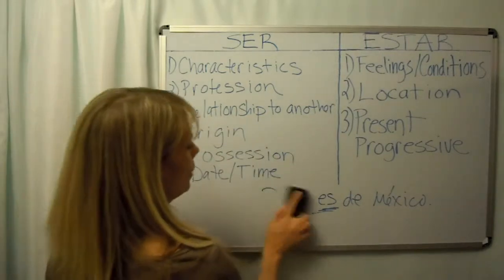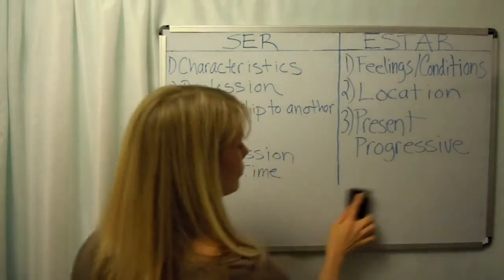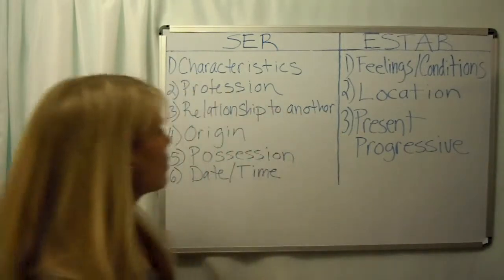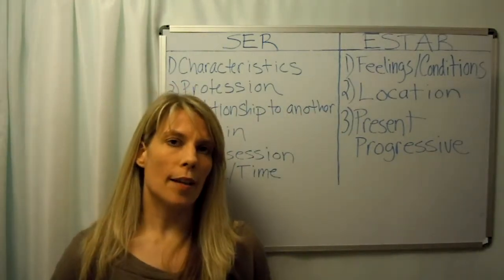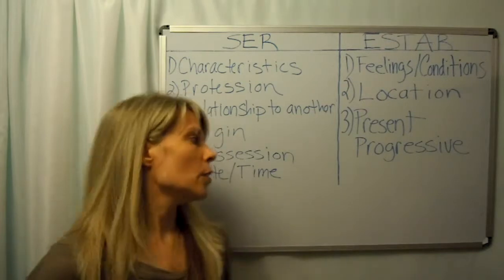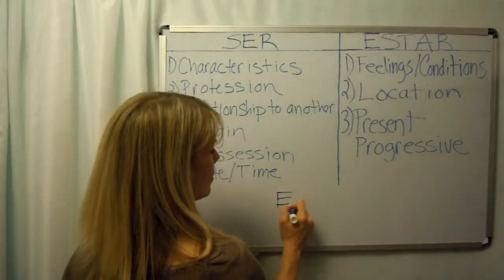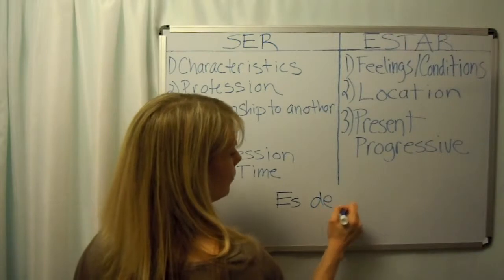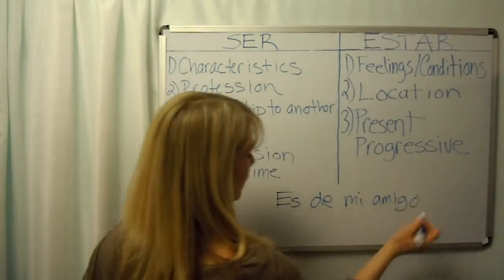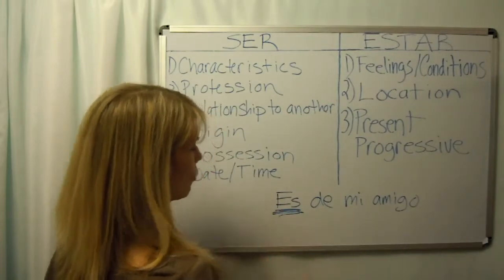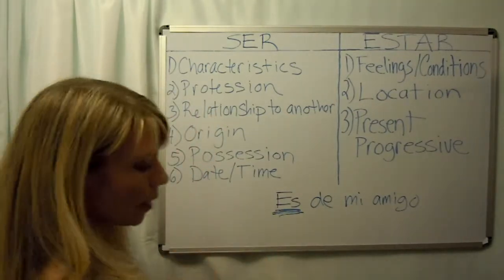Next one, possession. So if someone were to say, whose book is this? And you want to say, it's my friend's. You'd say, es de mi amigo. It's my friend's. And our form of ser is right here. Okay.